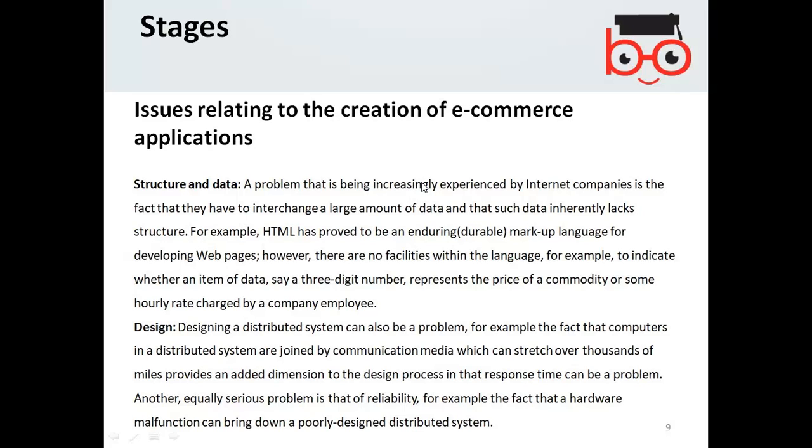Basically, the internet, the companies and the technology rely more on data exchange. For example, the exchange of data for Google, for articles, for newspapers, for any purpose wherever you expect the exchange of the data,